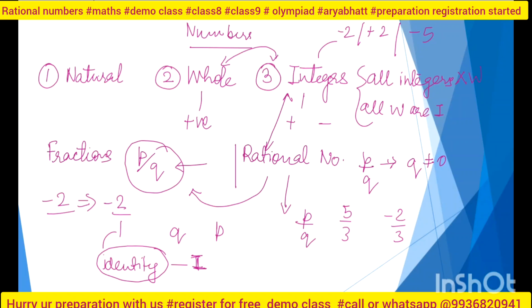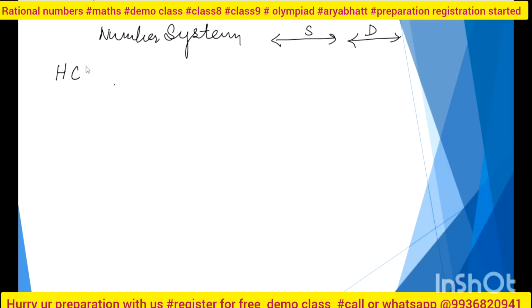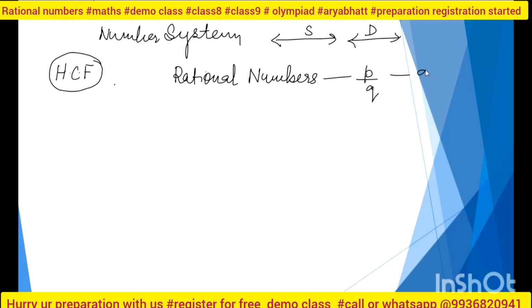One important thing is that the entire number system has some similarities and some dissimilarities. Since our topic for today is rational numbers, rational numbers have p by q form, first thing. In that, q shouldn't be 0. Why? Because if I say 1 by 0, then I can't define the number.